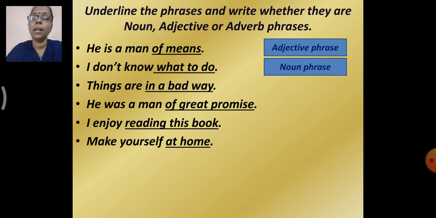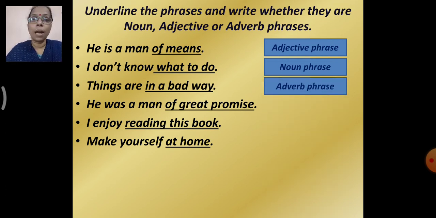So it is a noun phrase. Then third one, things are in a bad way. How are things? In a bad way. So the phrase here is in a bad way, and what does it do? Yes, which kind of phrase would it be? Yes, as it does the work of an adverb, it is an adverb phrase.